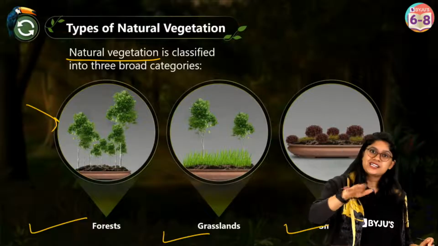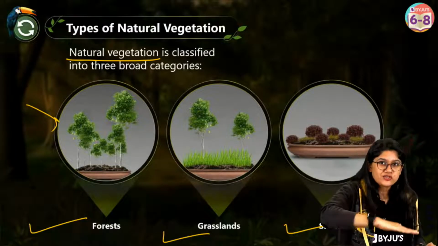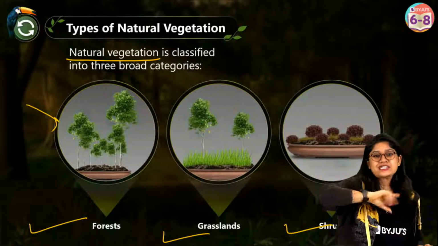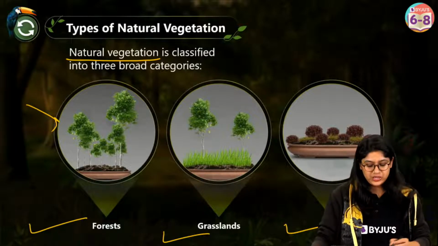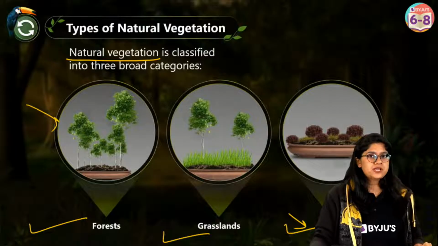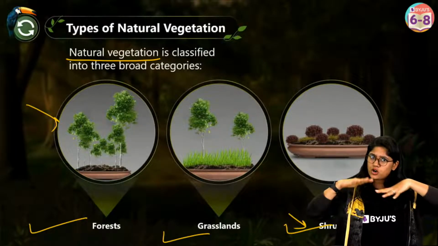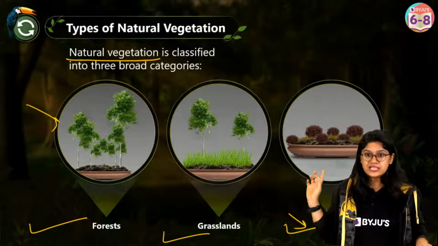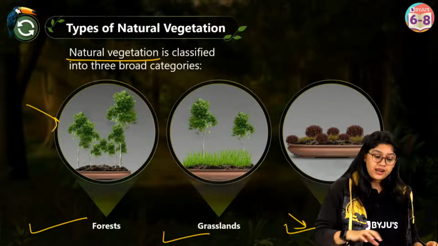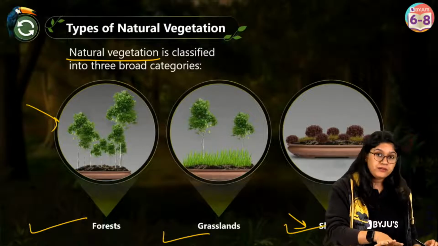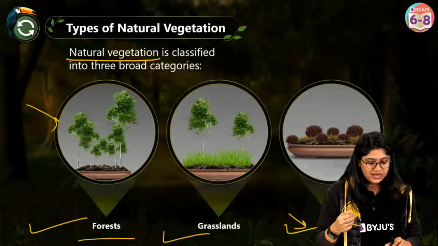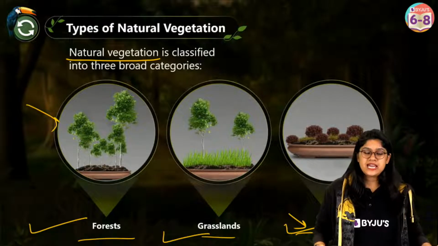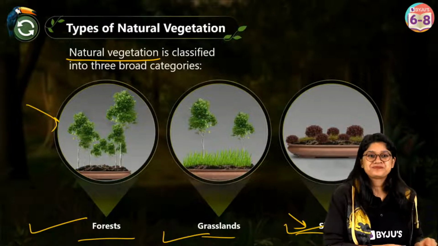Then of course we have the grasslands where the trees are very less, it's majorly of the grasses, and we have clear land just with the grasses and very few trees here and there. And then at the end we have the shrubs. Now shrubs are not very long trees, right? They're shorter trees and they're kind of bushes, and they are here and there. So we have these 3 different types of vegetation, and now we will see where we have the forests, grasslands and shrubs in our country. Are we clear?